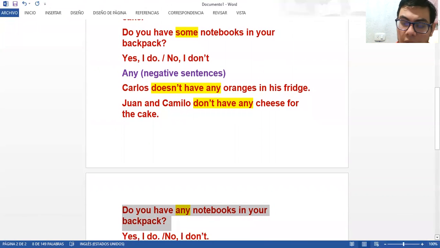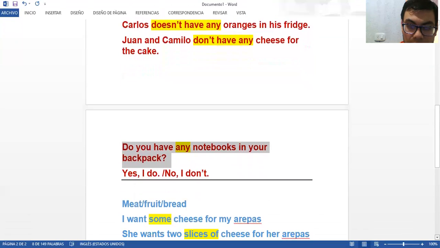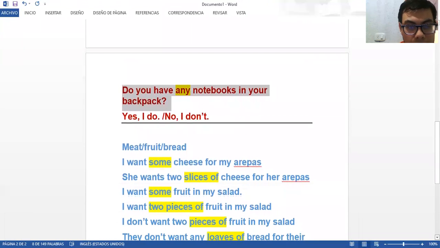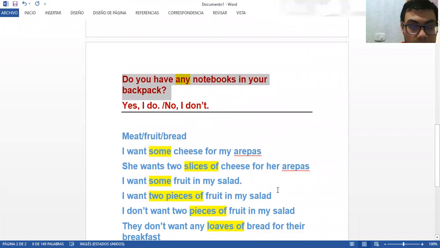There is another thing that we learned here, with the example of meat, fruit, and bread. As I was telling you at the beginning of the class, bread and fruit are countable in Spanish, because we say una fruta, dos frutas, tres frutas, or un pan, dos panes, tres panes.